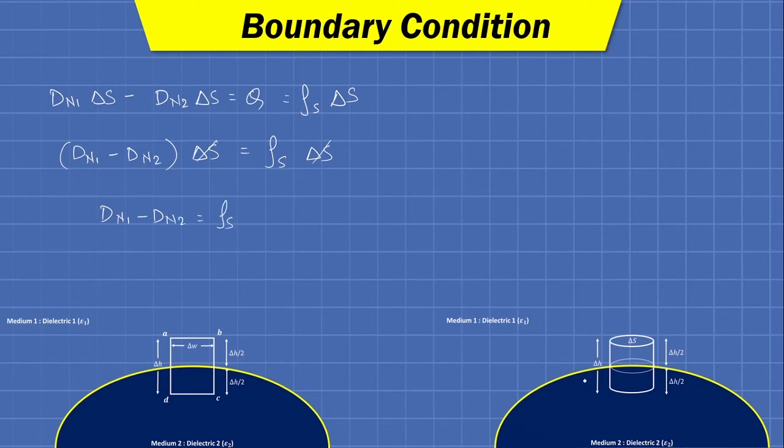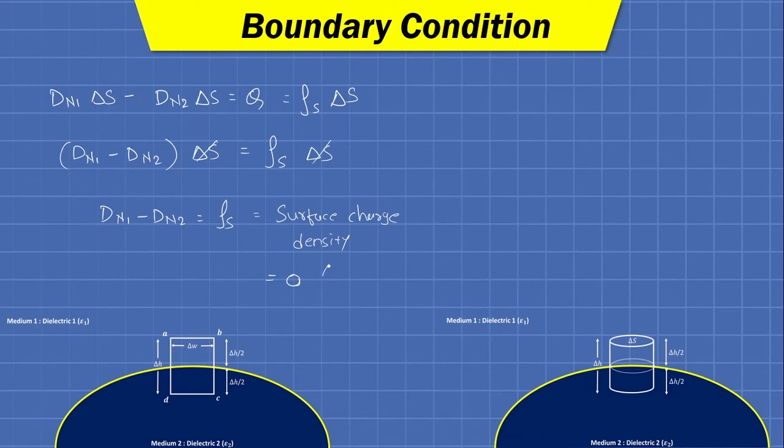But for the insulator there is an absence of free charge, so no free charge is present in the insulator and no charge will be gathered at the surface of the boundary, and so rho s, that is the surface charge density, will be 0 in case of an insulator.